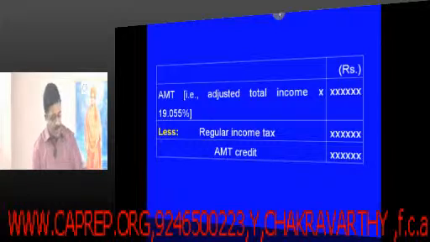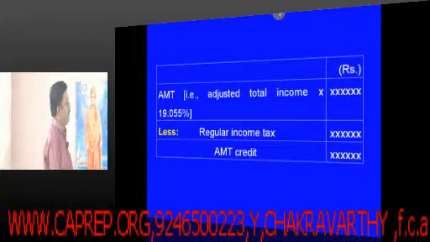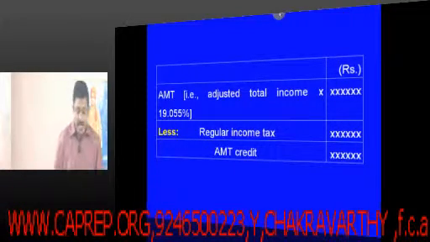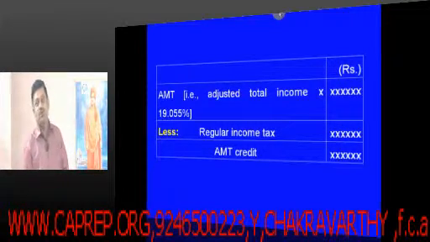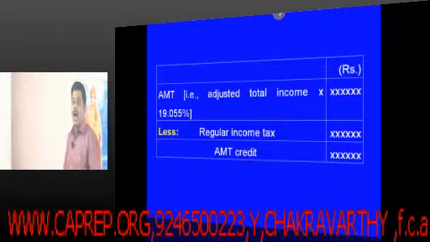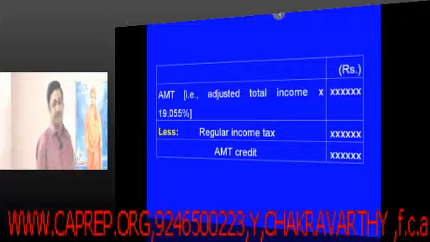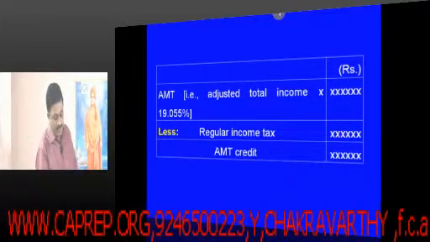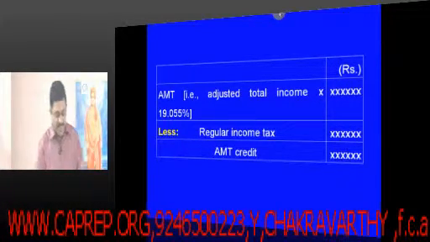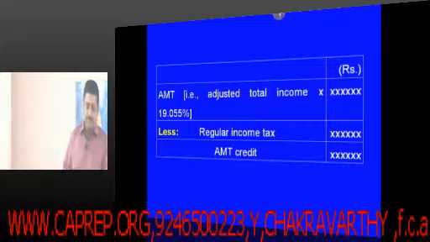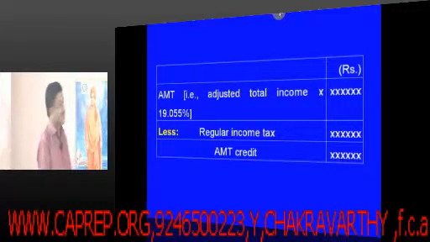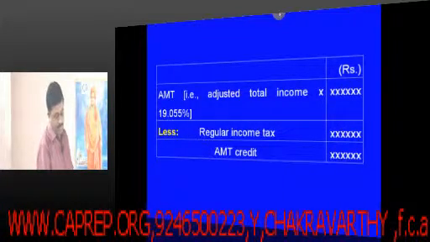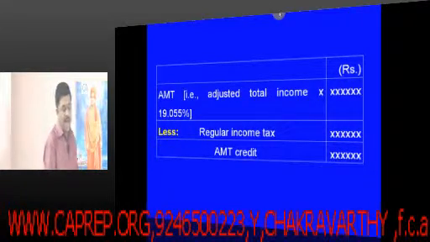Next, write down: AMT credit, alternate minimum tax credit, shall be allowed to be carried forward up to the 10th assessment year immediately succeeding the assessment year for which such credit becomes allowable.